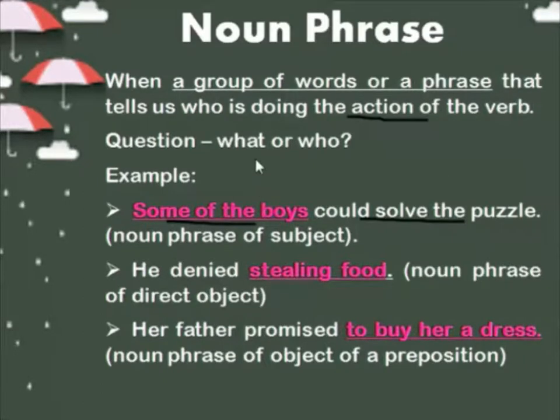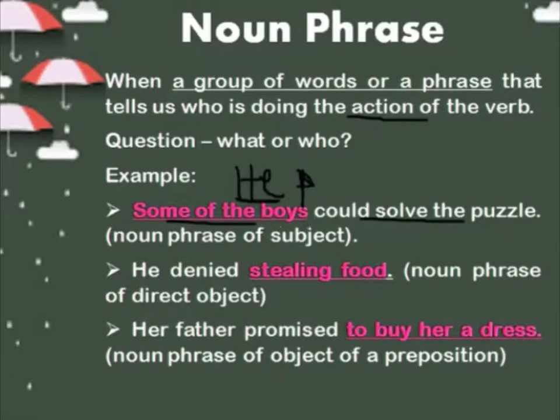For example, instead of "some of the boys," which is more than one word and is a phrase, if I say "he could solve the puzzle," it is still correct, but "he" is a pronoun.